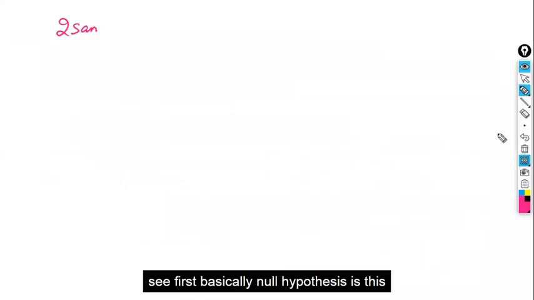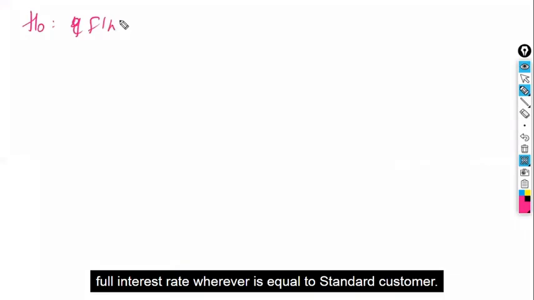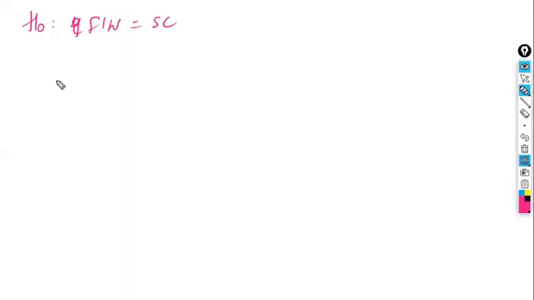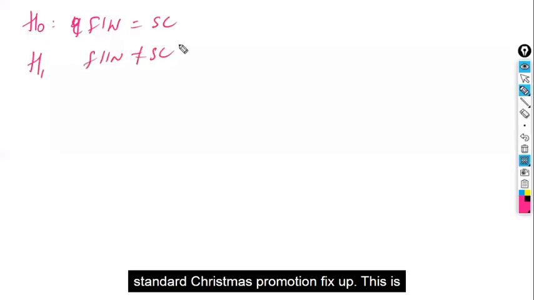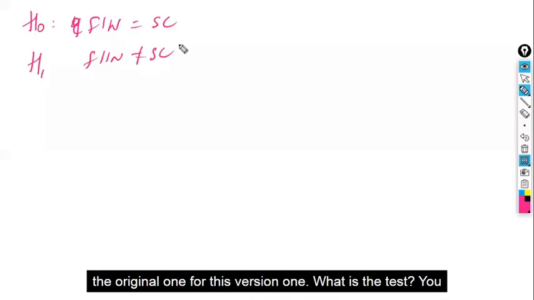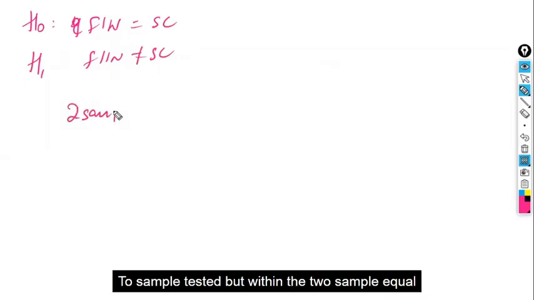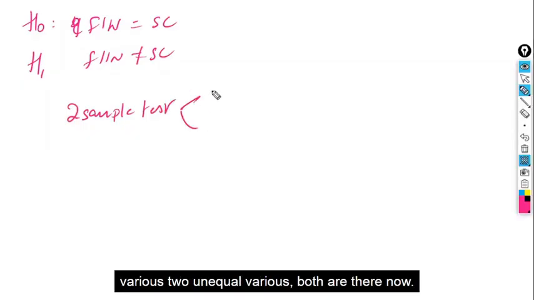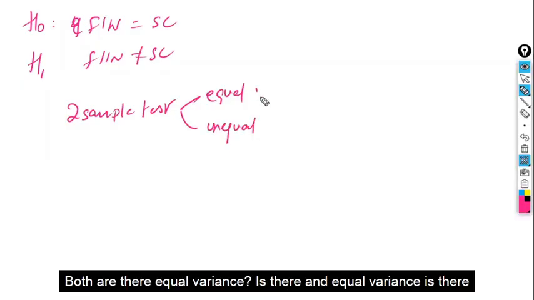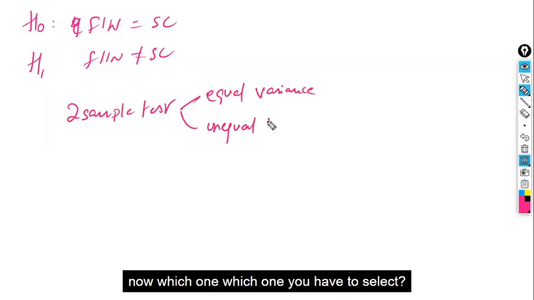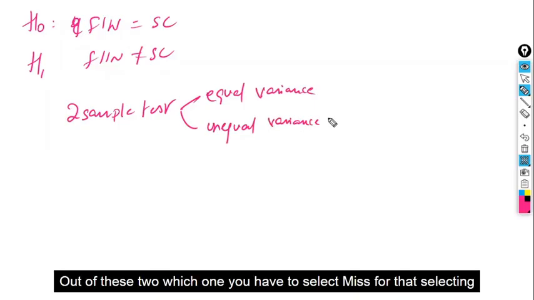First, basically, the null hypothesis is that full interest rate waiver is equal to standard Christmas promotion. The alternate hypothesis is that full interest rate waiver is not equal to standard Christmas promotion. This is the original one. For this original one, what is the test you have to apply? A two-sample test. But within the two-sample test, equal variance and unequal variance, both are there. Which one do you have to select out of these two?